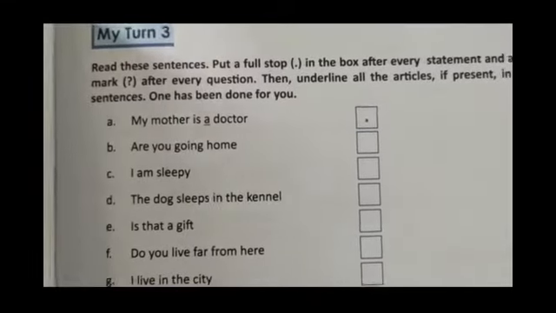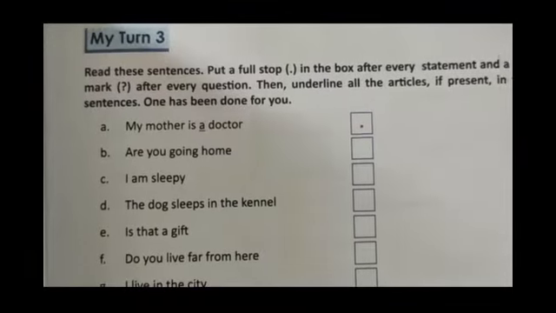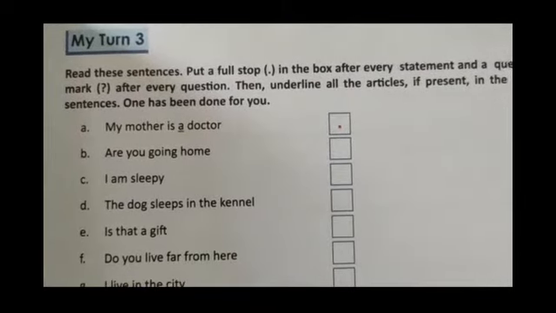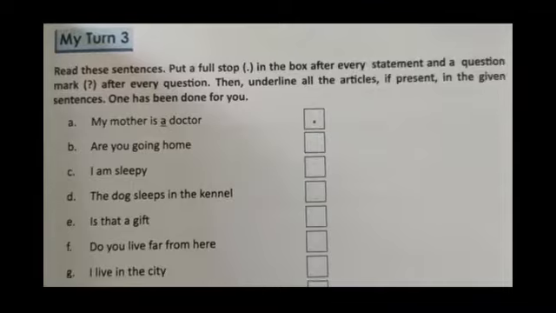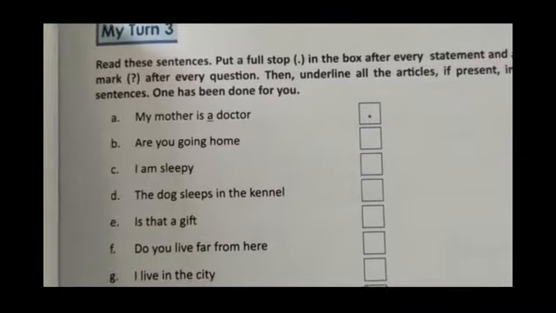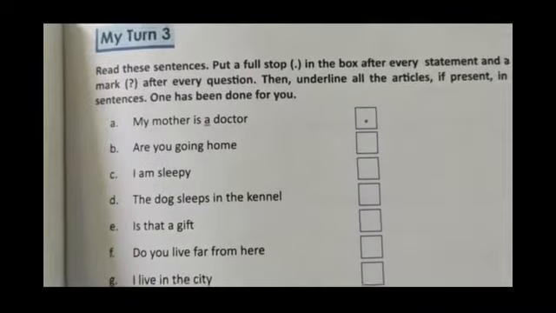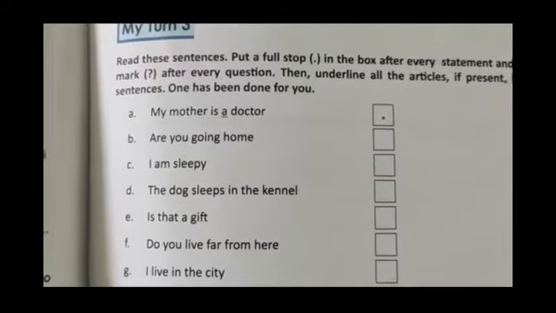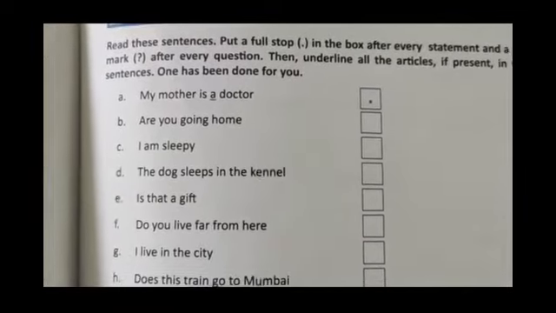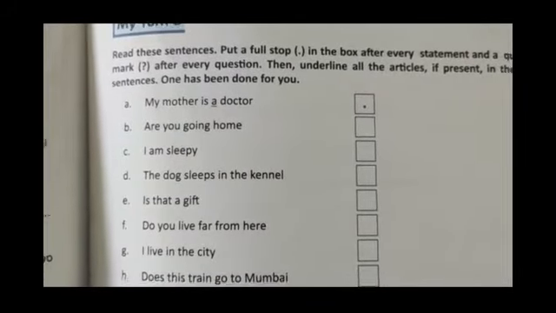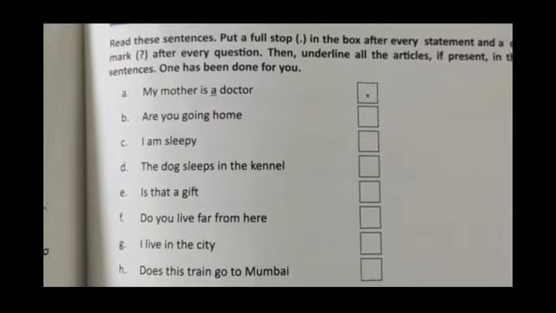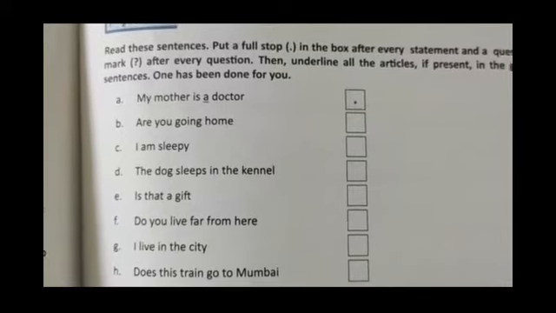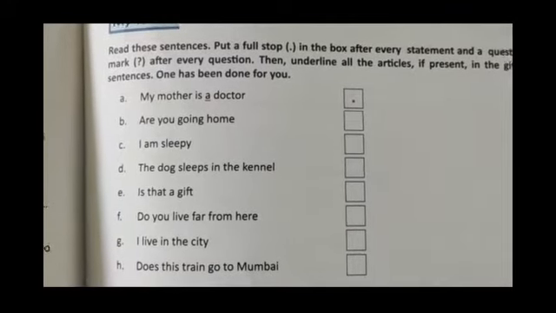First read it carefully. After every question, then underline all the articles if present in the given sentences. One has been done for you. Okay, so आपको दो चीजें करनी है. एक तो you are going to see whether it is a statement or question, and accordingly you are going to put full stop or question mark. अगर statement होगा तो आप full stop लगाओगे, and if it is a question you will put a question mark.